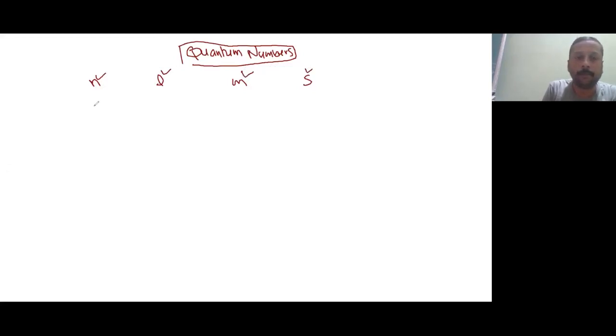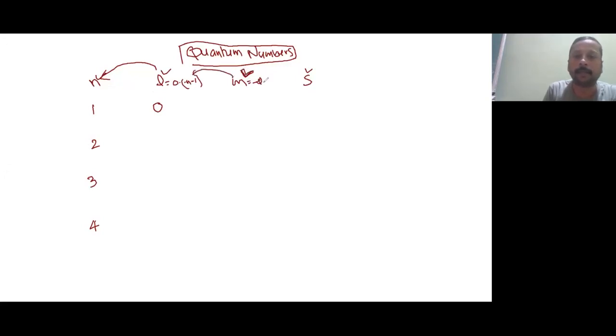Okay. n value will always be 1, 2, 3, 4 like this. As of now, it went up to 7. But l is completely dependent on n. After asking n only, l will start, and l will start always from 0. l value will be 0 to n minus 1, and m values will be depending on l.